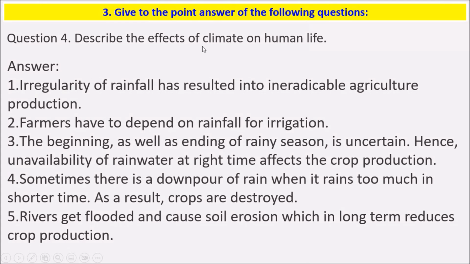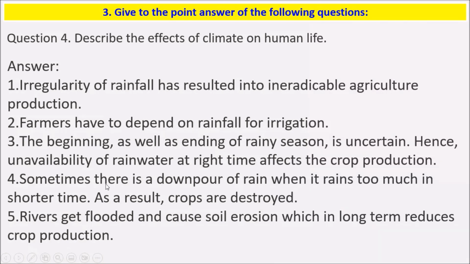Fourth question, describe the effects of climate on human life. Irregularity of rainfall has resulted in inadequate agricultural production. Farmers have to depend on rainfall for irrigation. The beginning as well as the ending of the rainy season is uncertain, hence unavailability of rainwater at the right time affects the